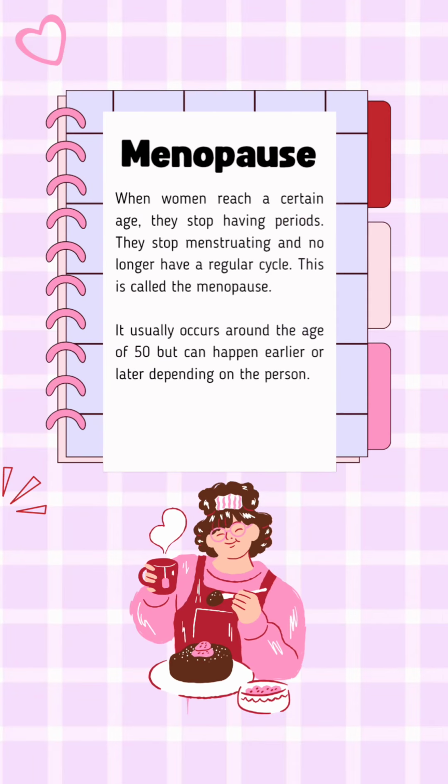Menopause. When women reach a certain age, they stop having periods. They stop menstruating and no longer have a regular cycle. This is called the menopause. It usually occurs around the age of 50 but can happen earlier or later depending on the person.